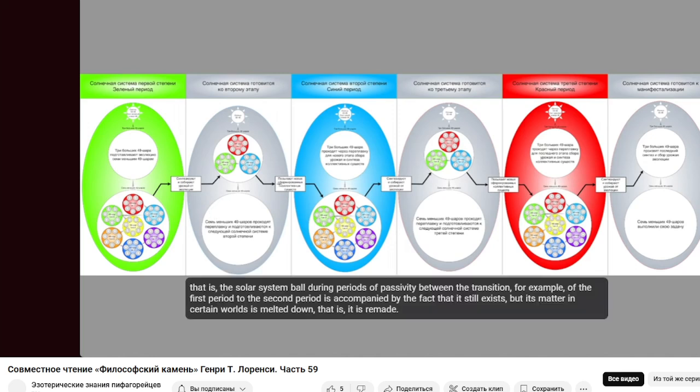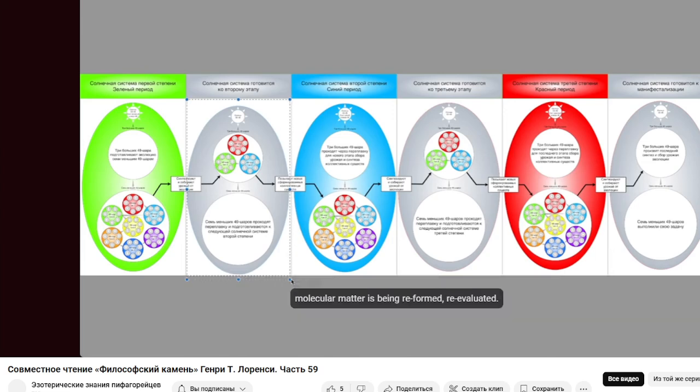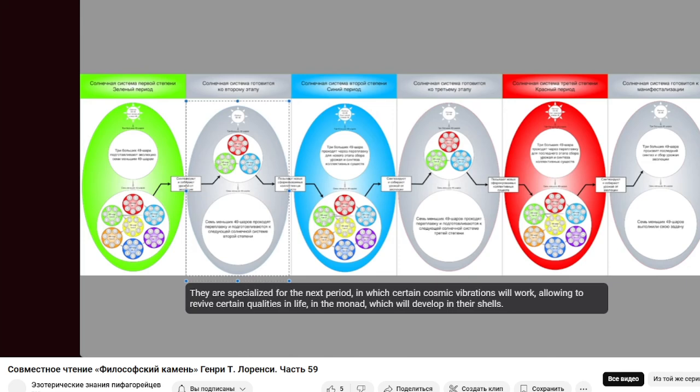That is, the solar system ball during periods of passivity, between the transition, for example, of the first period to the second period, still exists, but its matter in certain worlds is melted down, that is, it is remade. Molecular matter is being reformed, re-evaluated. They are specialized for the next period, in which certain cosmic vibrations will work, allowing to revive certain qualities in life, in the monad, which will develop in their shells.